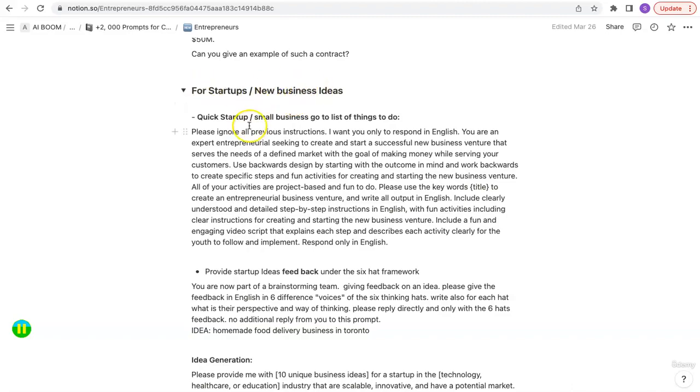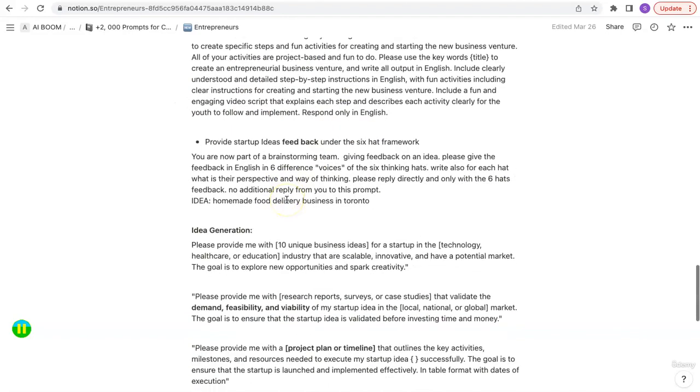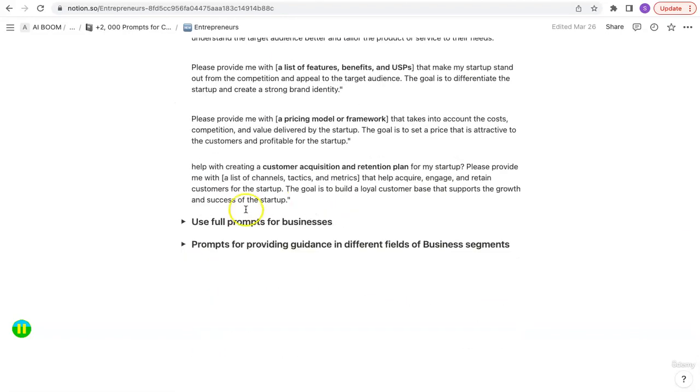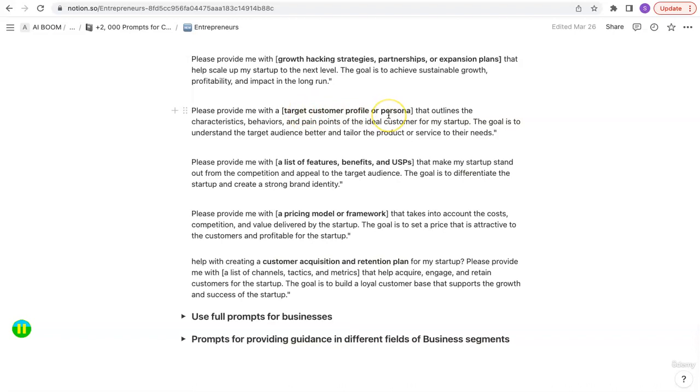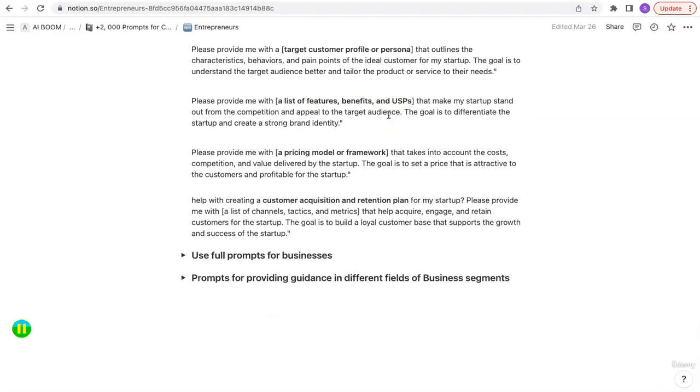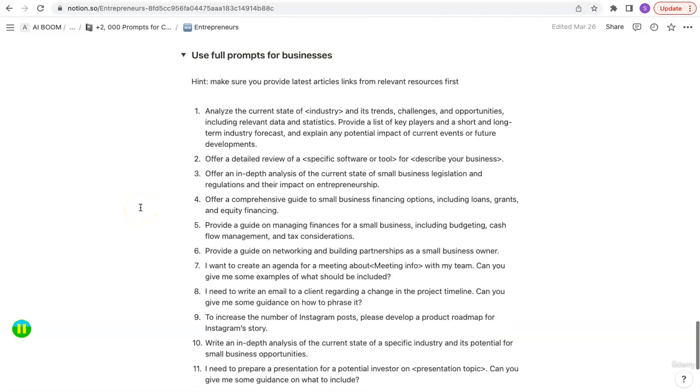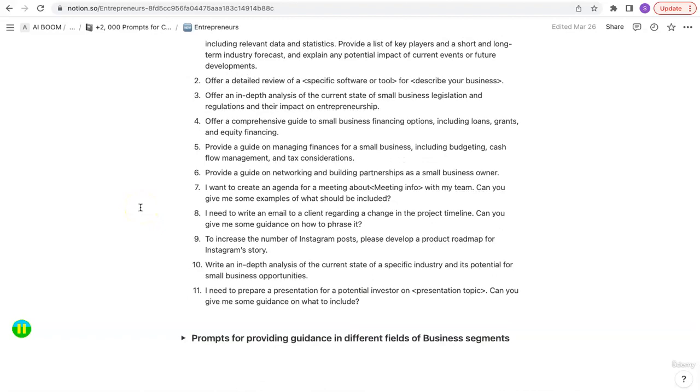For new businesses and startups, for example, a list of things to do, idea generation, customer acquisition, pricing model or framework, a list of features, benefits, and USP, target customer profile. So these are the things that can help you understand and hone what are the core fundamentals of any business or your business, and then work with that and understand what needs to be done to improve it or start a new business.